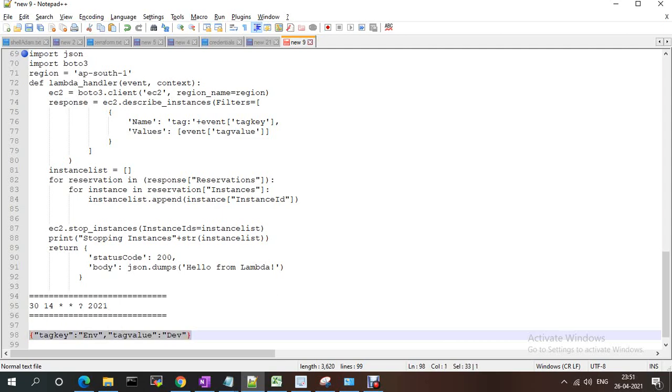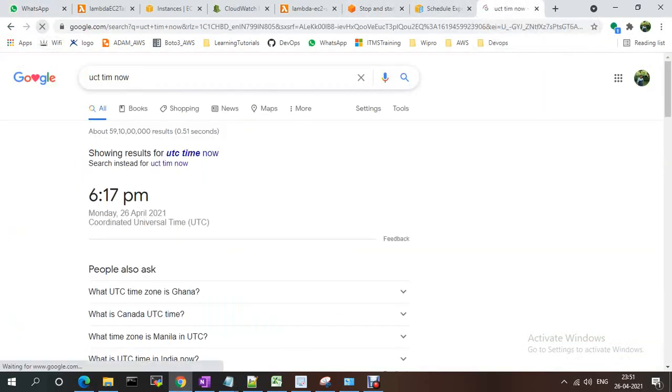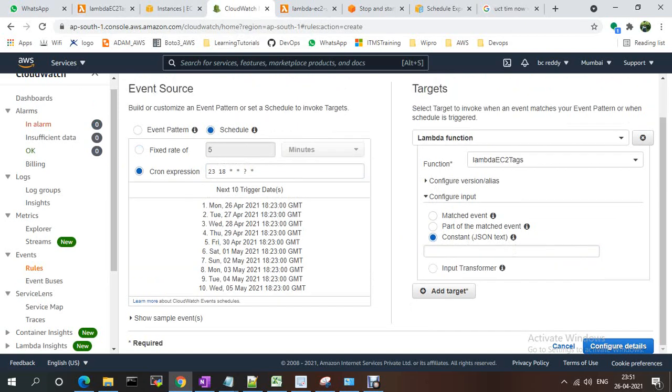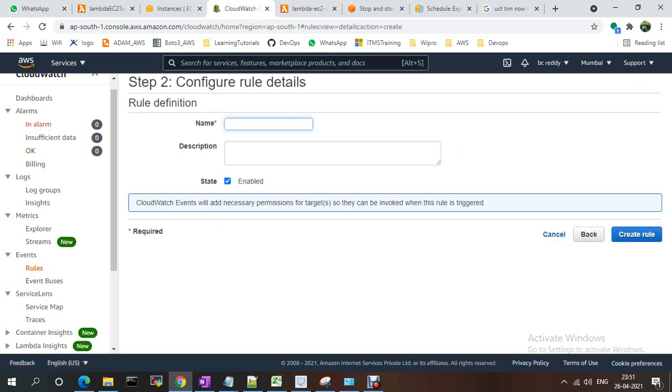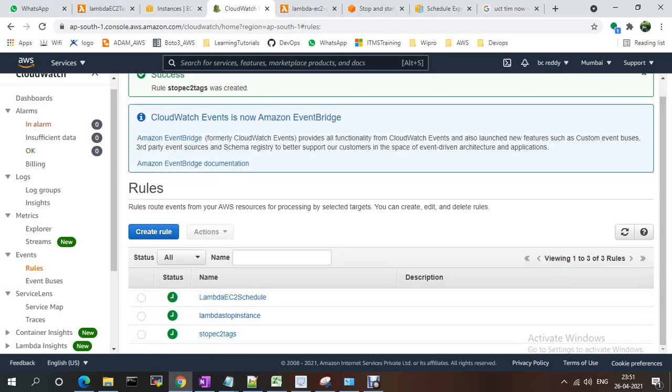You just need to take this one. My time is already 21, so I'm giving 23 for the Lambda function. The constants are in JSON text format, right? I'm providing this, configuring stop EC2 tags, and creating this event.